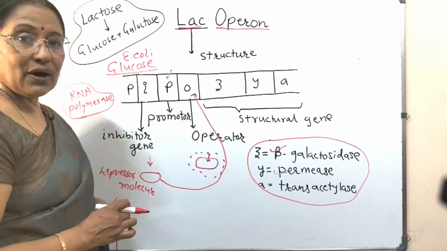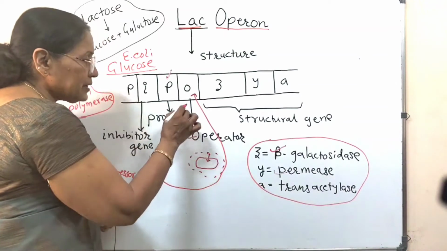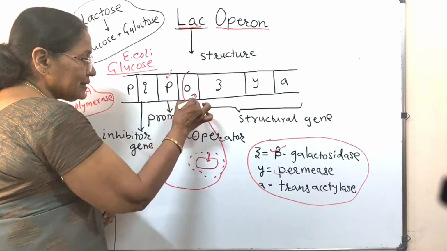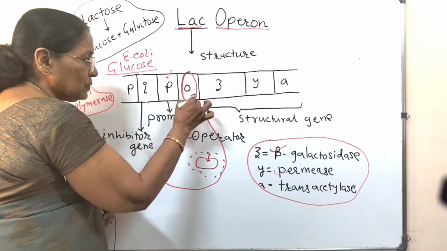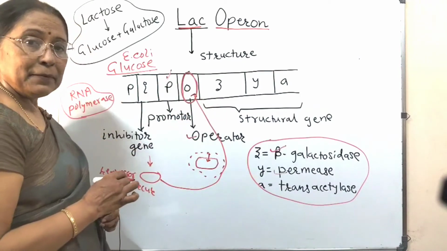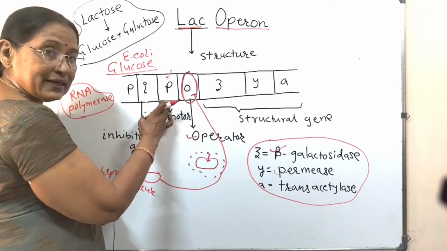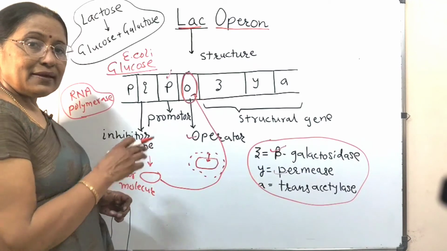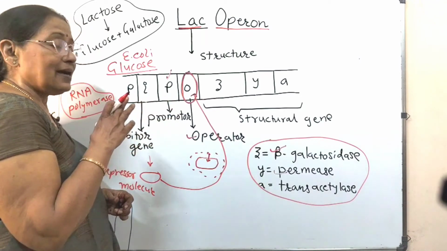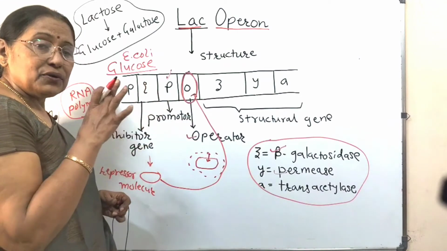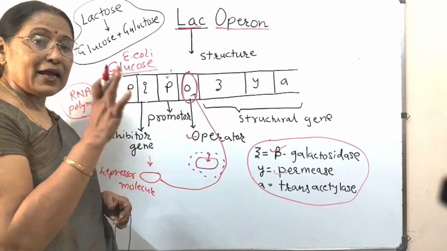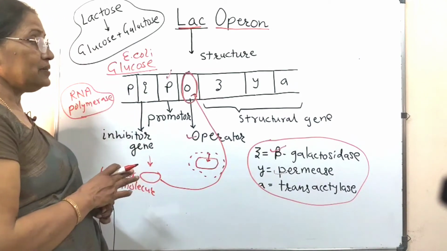This is O for operator. It now attaches itself to the O position. So, what will happen? RNA polymerase is here. It cannot read the signals and it cannot move ahead to transcribe the Z, Y and A genes.